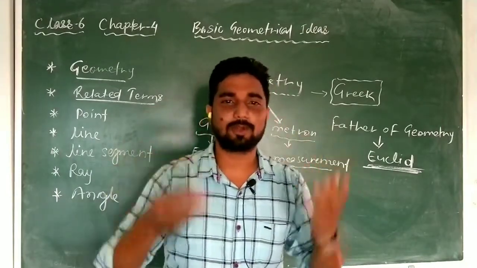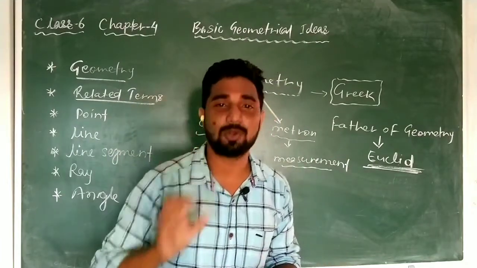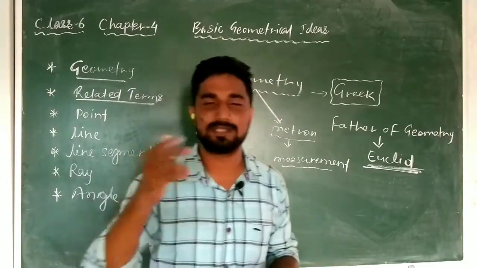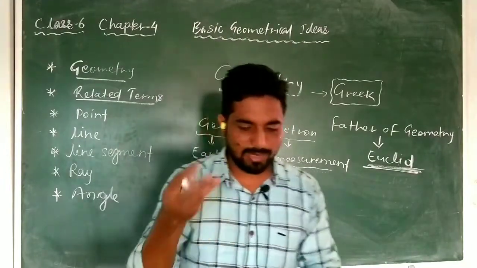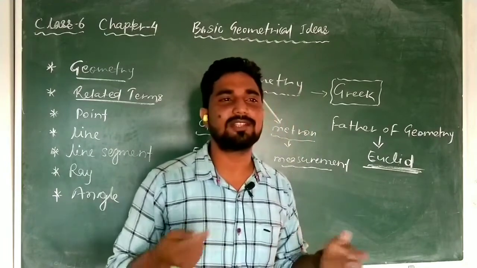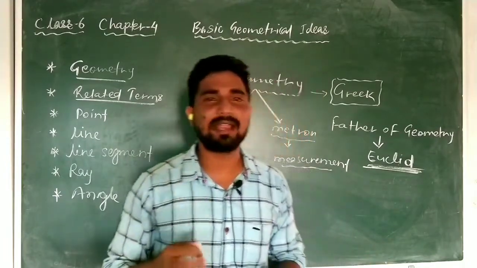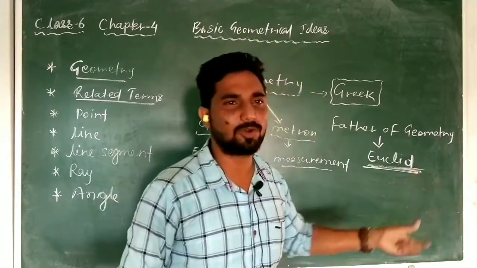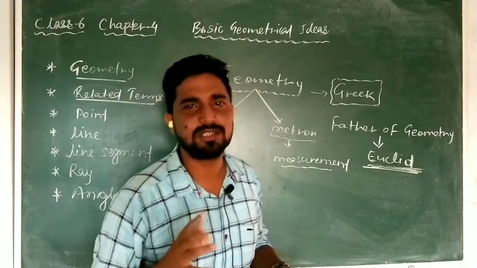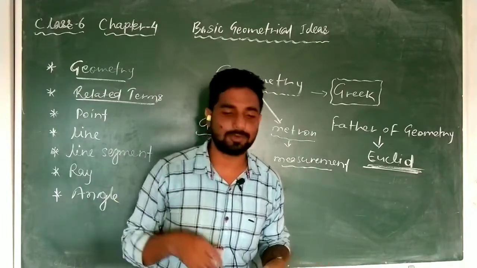In cloth designing and making cloth, geometry is needed. Why? Because we measure the cloth and then we cut it and stitch it, so geometry is used there. Then the tiffin box, book, box, table, chair, bench, everything has geometry. In architecture, engineering work, making constructions, making roads, everywhere geometry is used. So geometry is very important for us, and we have to understand it.